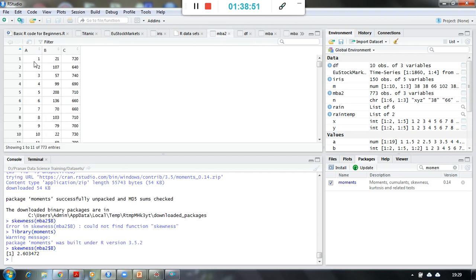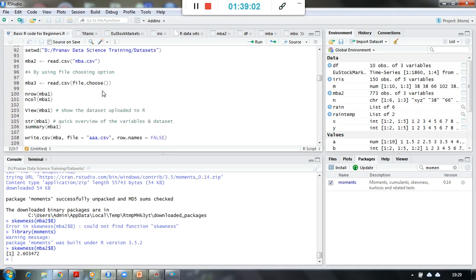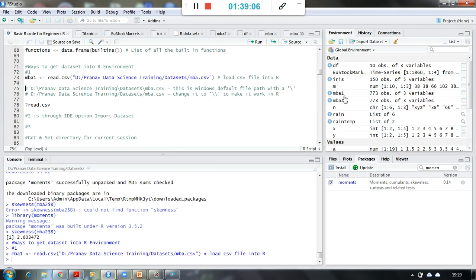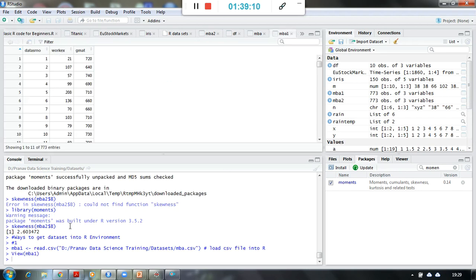$B is nothing but the data series, the workx column, if you remember, right? So if I bring that MBA, the original MBA, this is MBA1, and you see here the second column is the workx column. So this is the skewness for the workx column, right?